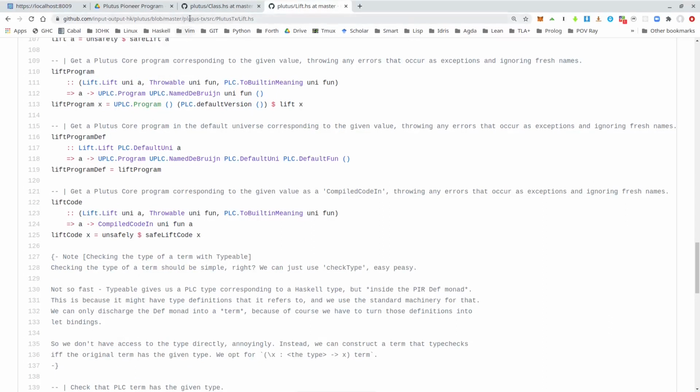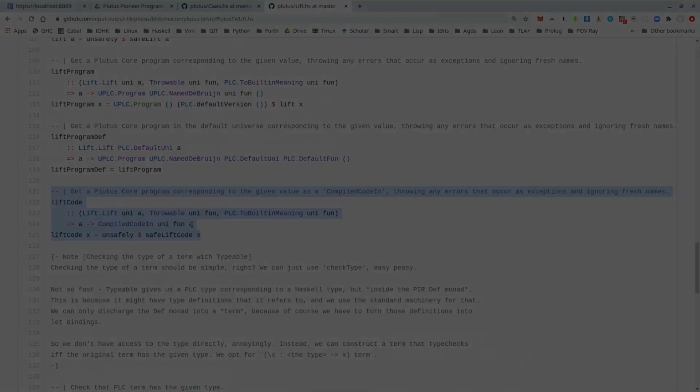This is defined in the same package, but in a different module in plutus-tx.lift, and that's the function lift code. And if we look at the signature, ignore these two first argument type parameters here, we see it takes a Haskell value of type A, provided A is an instance of the lift class, and turns it into a piece of Plutus script code corresponding to the same type.